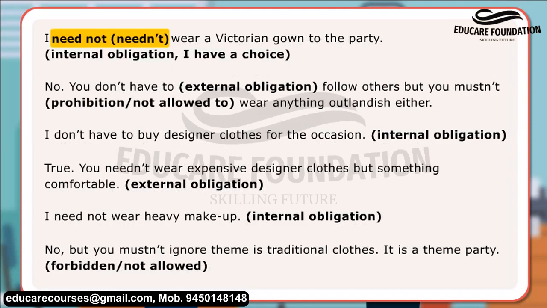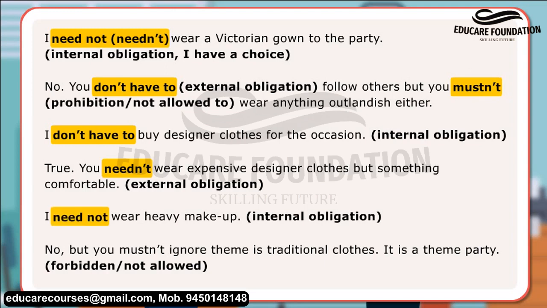I need not wear a Victorian gown to the party. No, you don't have to follow others, but you must not wear anything outlandish either. I don't have to buy designer clothes for the occasion. True, you need not wear expensive designer clothes, but something comfortable. I need not wear heavy makeup. No, but you must not ignore theme is traditional clothes. It is a theme party.